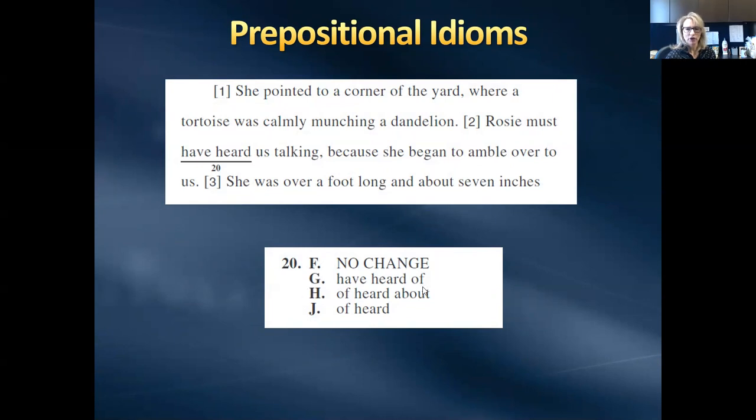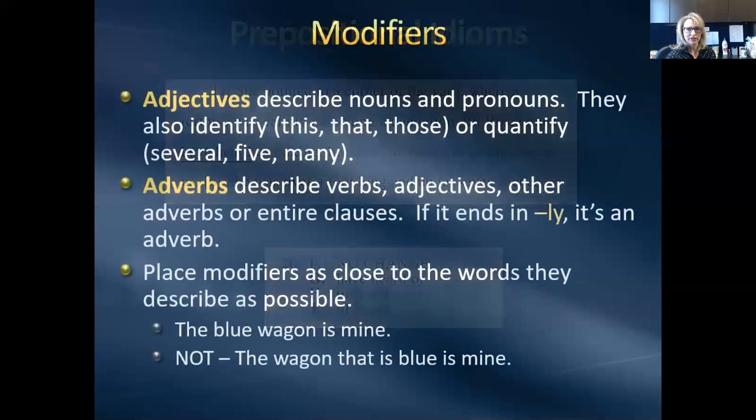She must have heard of us talking. That means something different. That means she heard about us talking, which is the second option there. And this one tests whether you would know to use have or of, but it's must have heard us talking, not must of. Even though when we say it, it sounds like must of, it's actually must have heard us talking. So F, no change, is the answer.